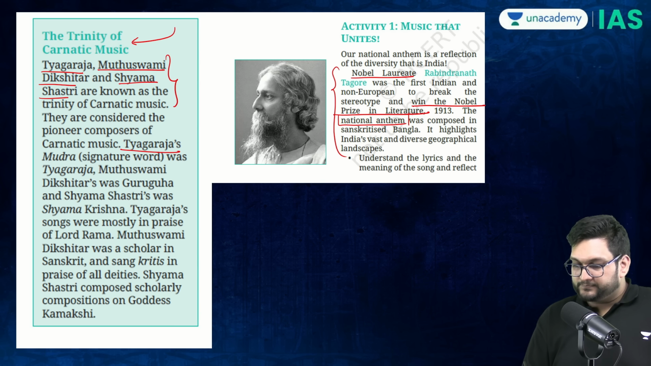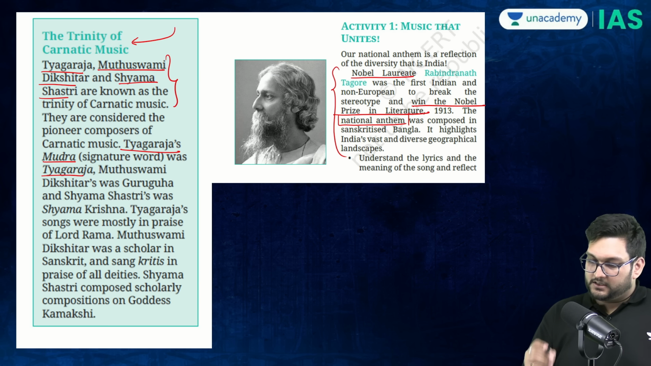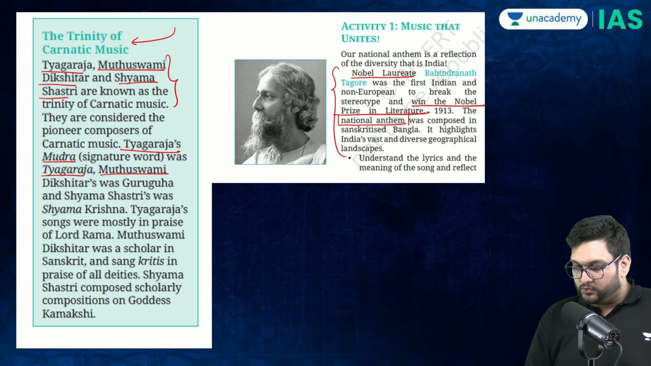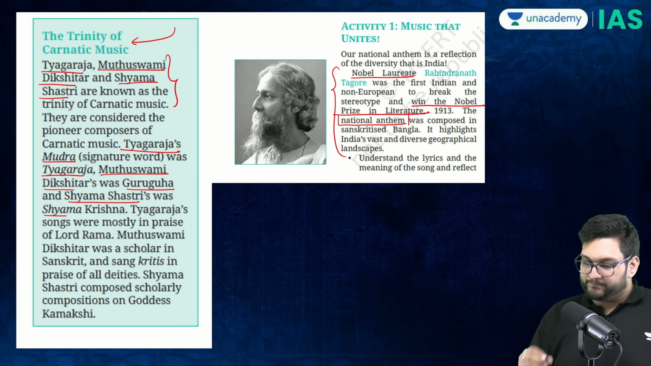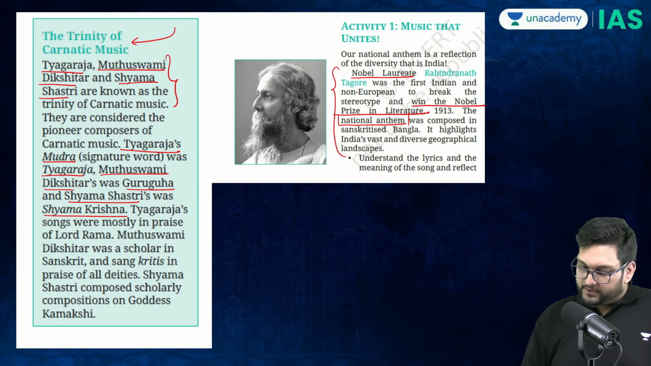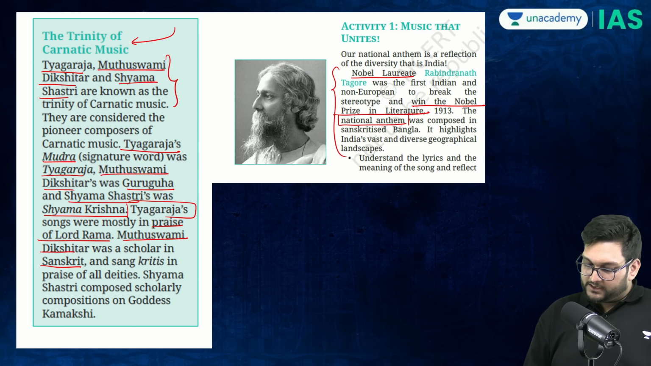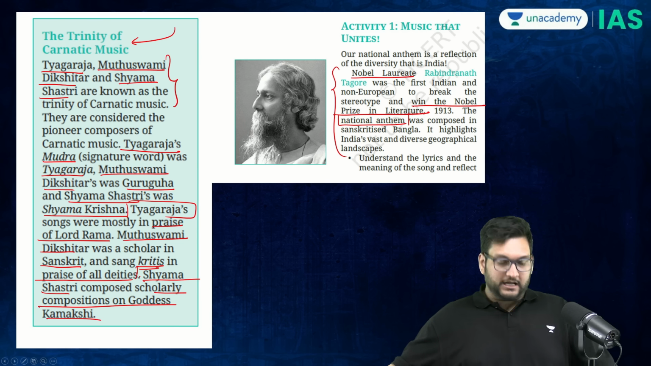Tyagaraja's mudra was Tyagaraja. Muthuswami Dikshitar's was called Guruguha. Shyama Shastri's was called Shyama Krishna. Now, the compositions of Tyagaraja were in praise of Lord Rama. Muthuswami Dikshitar was a scholar of Sanskrit and wrote kritis in praise of all deities. Shyama Shastri composed in the name of goddess Kamakshi.